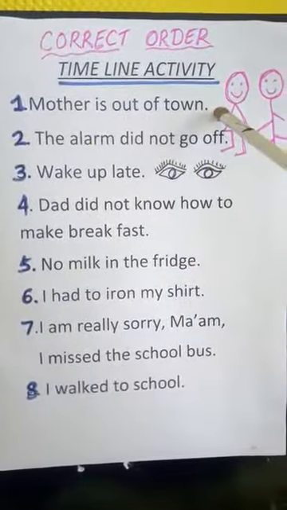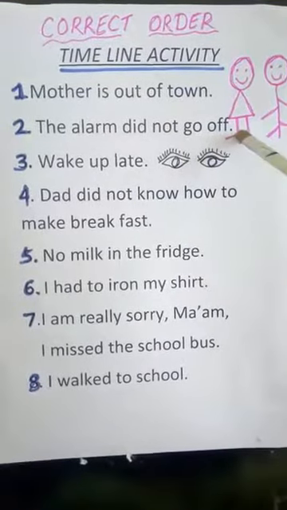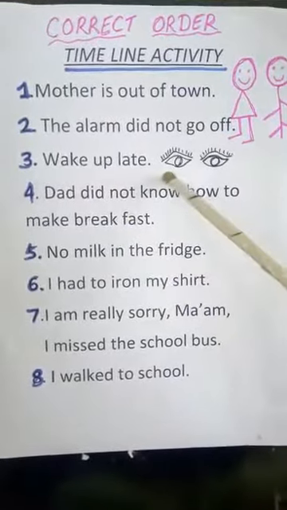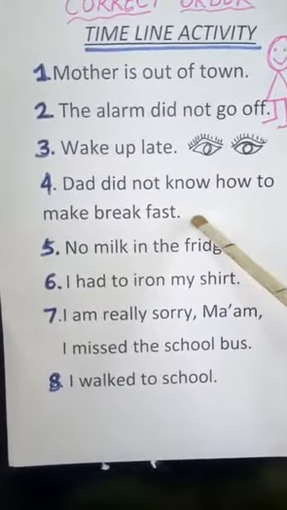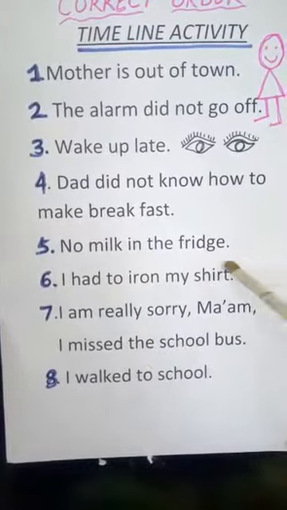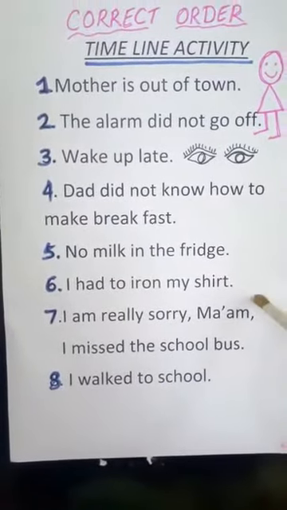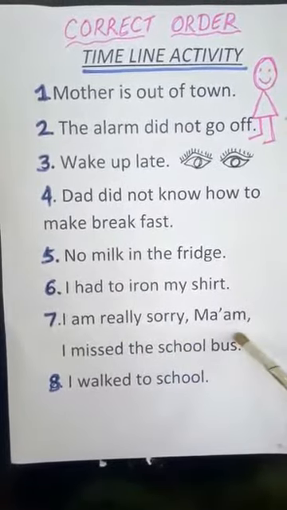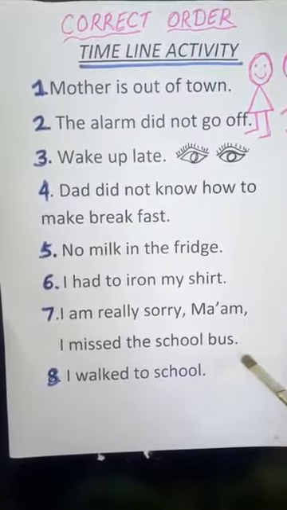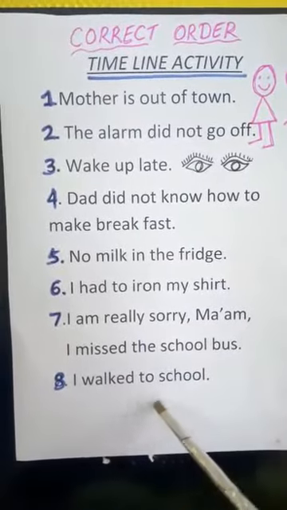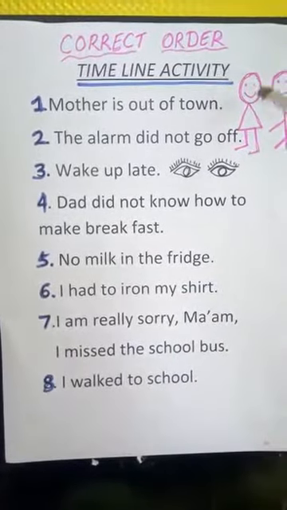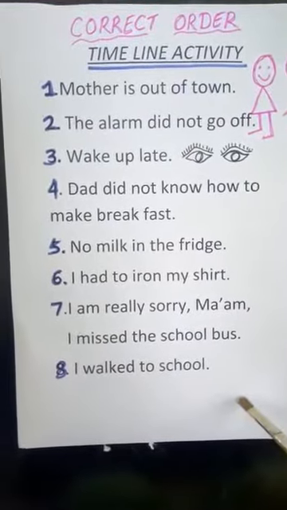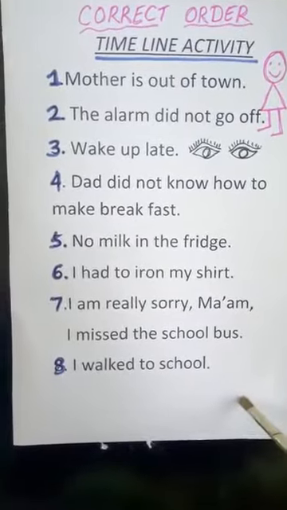Mother is out of town. The alarm did not go off. Wake up late. Dad did not know how to make breakfast. No milk in the fridge. I had to iron my shirt. I'm really sorry, ma'am. I missed the school bus. I walked to school. When we keep these in the correct sequential order, it is called chronological order.